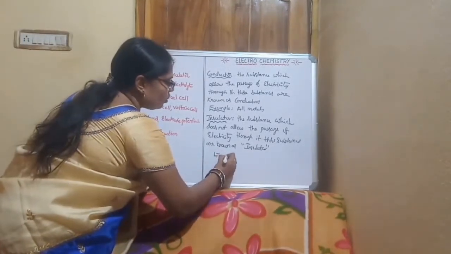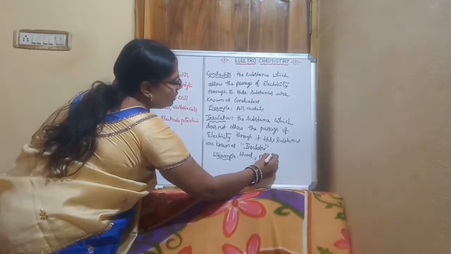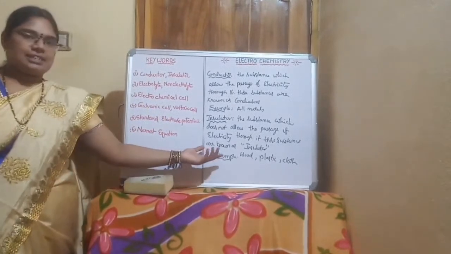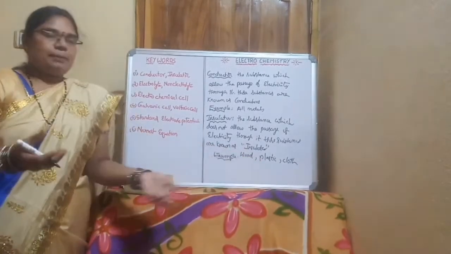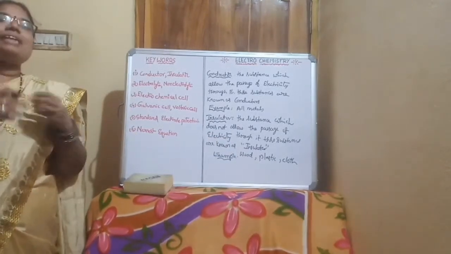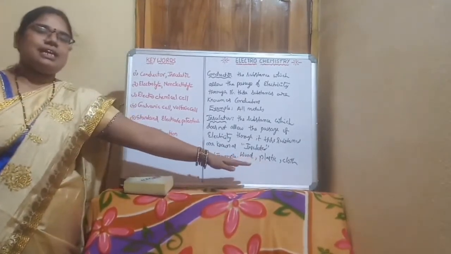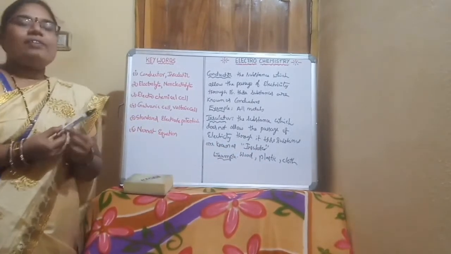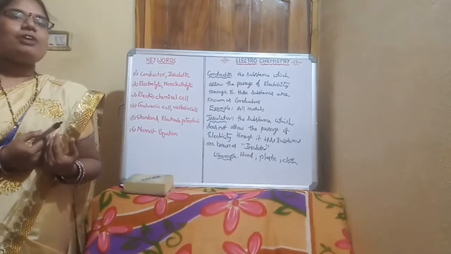Examples: wood, plastic, cloth. These are examples of insulators. They do not allow the passage of electricity. We know that cooker handles are made up of plastic, and the current wire is covered with a plastic cover. So they act as insulators. The screwdriver handle is also made up of plastic, so it does not allow the passage of electricity through it.